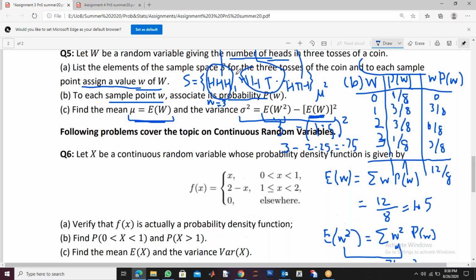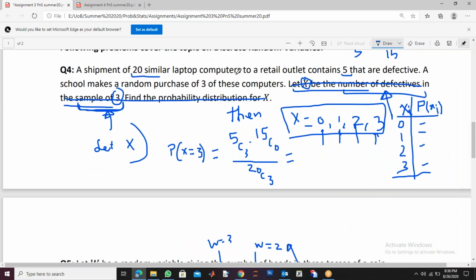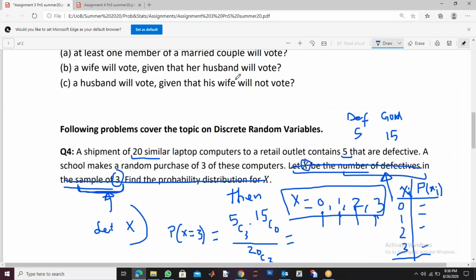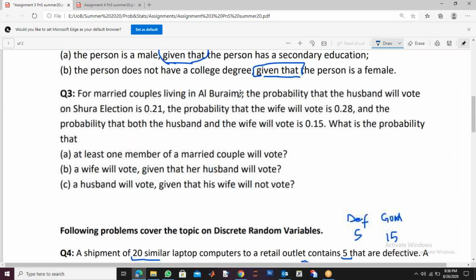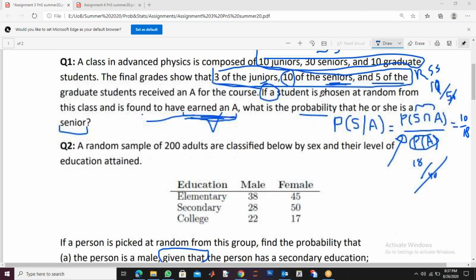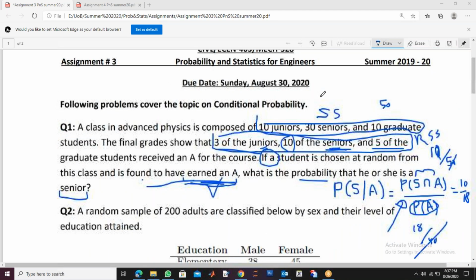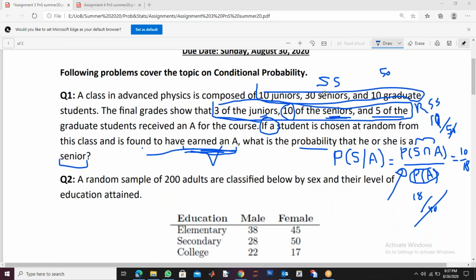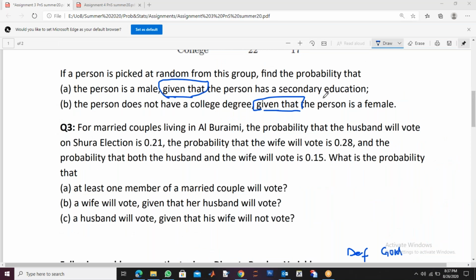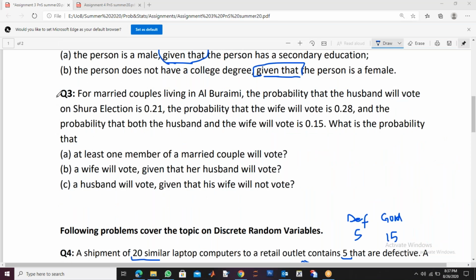Okay, someone asked about question 3 as well, question 3 about conditional probability. I did the first problem for conditional probability, but it was not recorded, so I can go through question 3 again. It will help you in conditional probability.